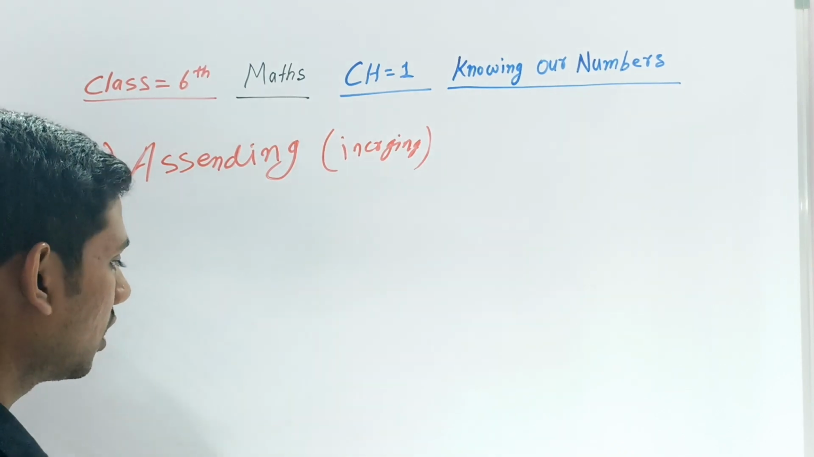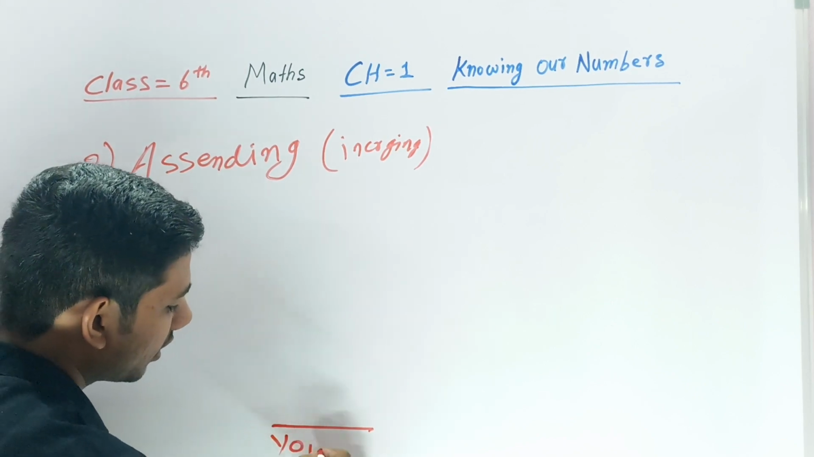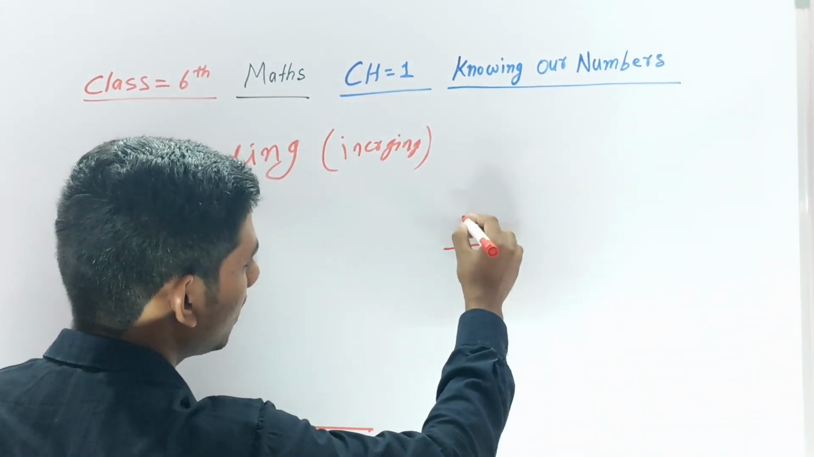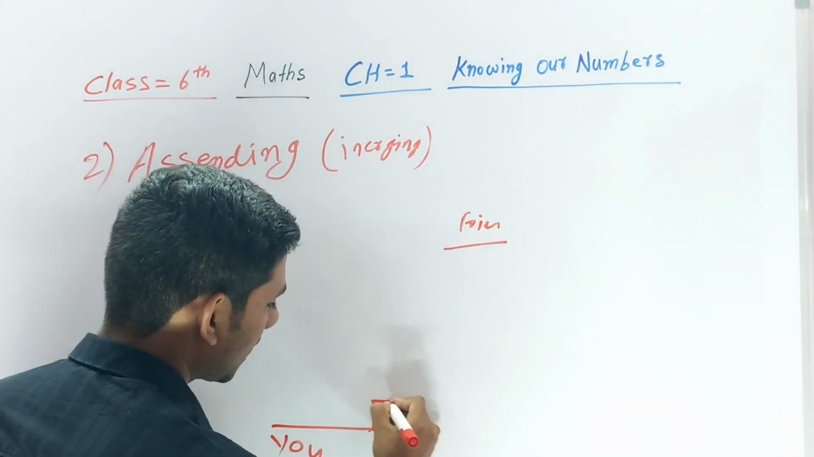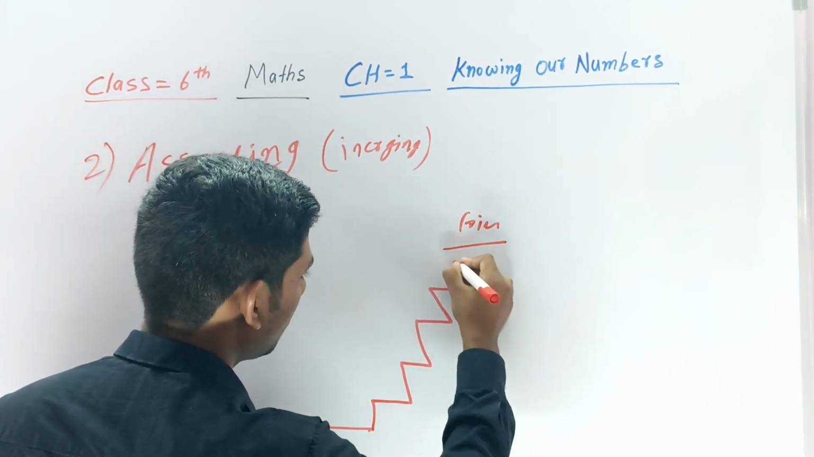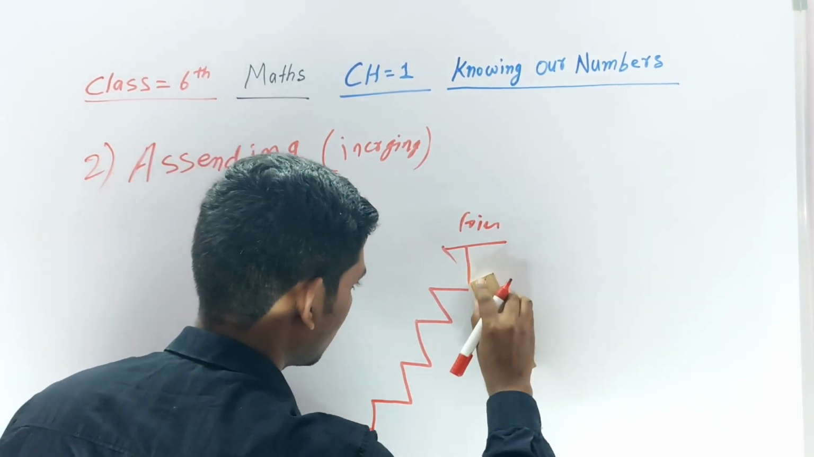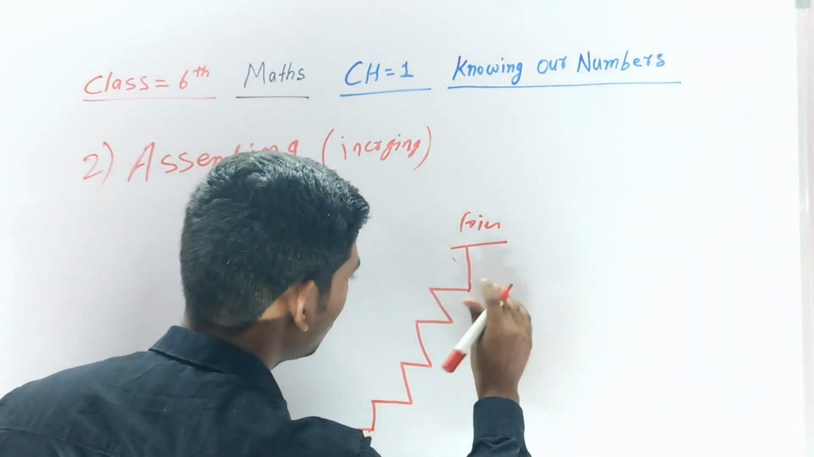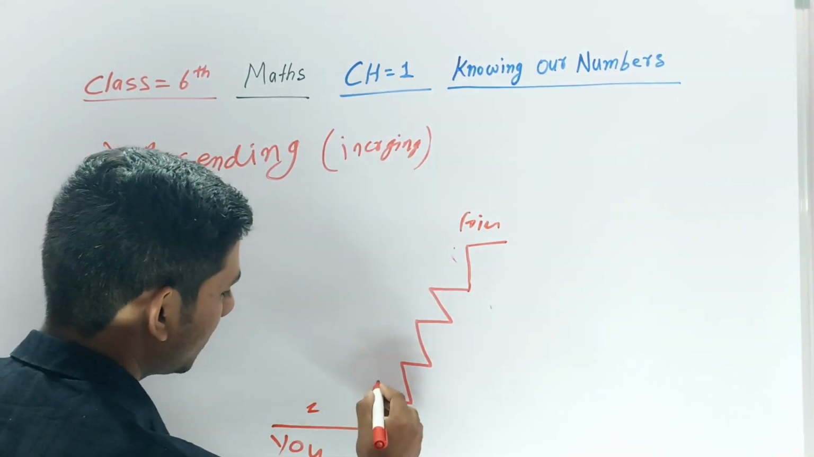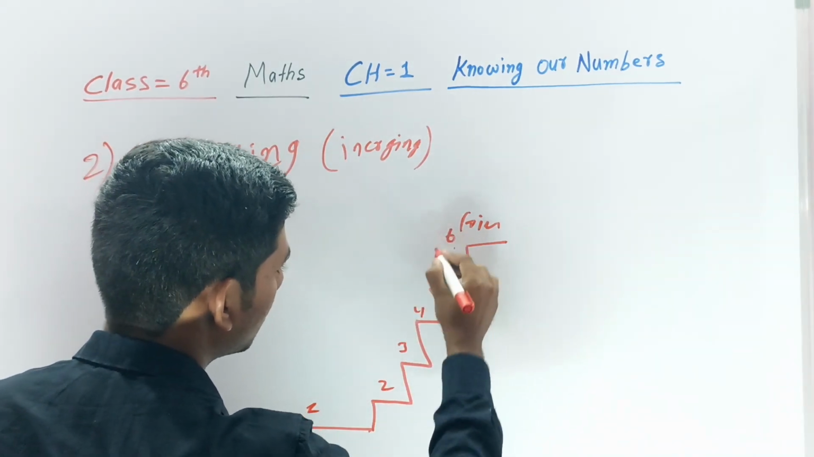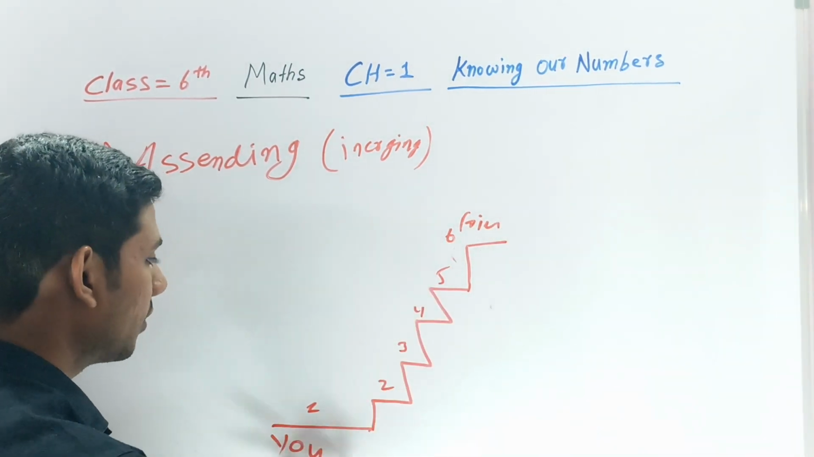Suppose, for example, this is a land. Suppose you are here, your friend is here, how will you go there? You have to go like this. Your friend's house is somewhere different, right? How will you go? You will go step by step. Suppose this is the first step, second, third, fourth, fifth, then sixth. You will reach your friend's house. Suppose your house is here and your friend's house is here. How will you go? You go step by step.